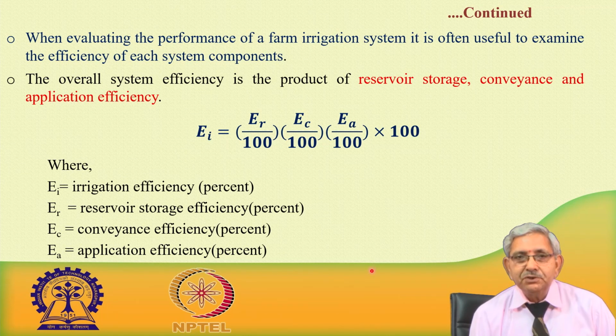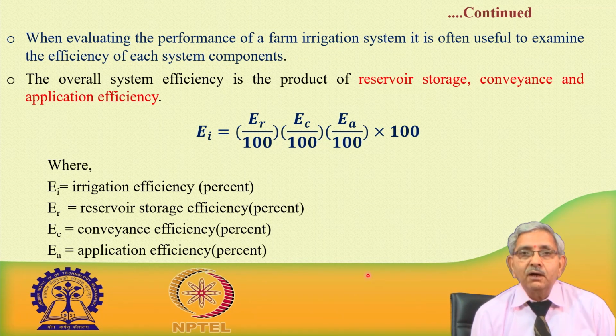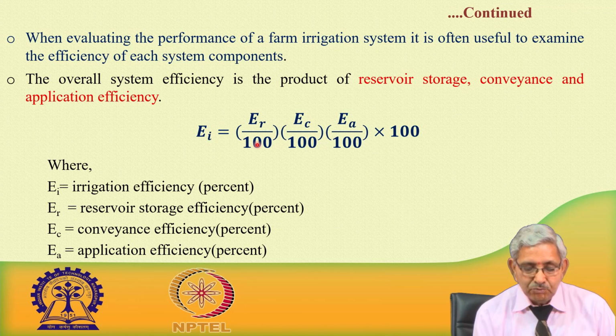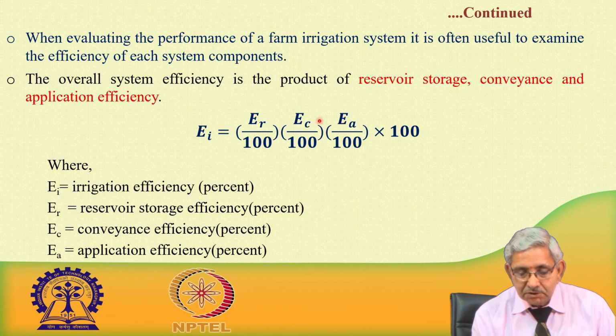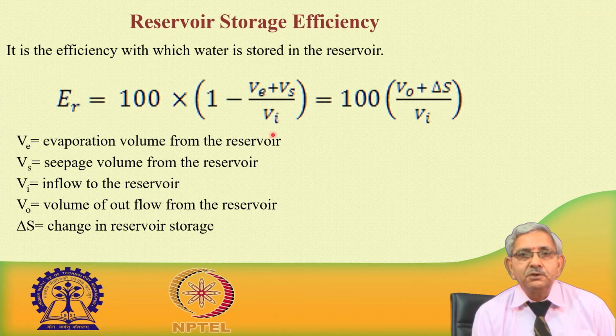Now, overall system efficiency is the product of reservoir storage efficiency, conveyance efficiency and application efficiency. So, we need to evaluate each component. Reservoir efficiency is one component, conveyance efficiency is another; the overall system consists of several components. These three components affect the overall irrigation efficiency.